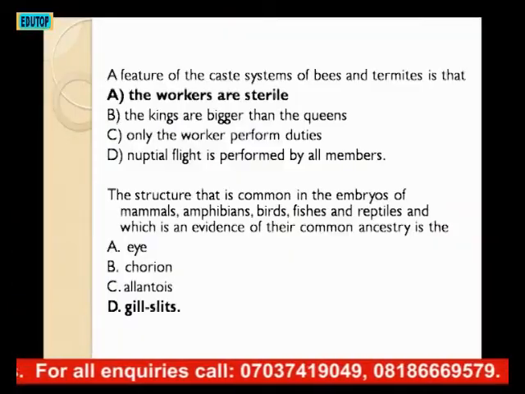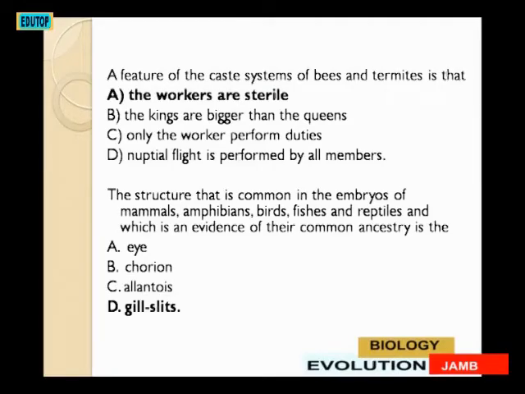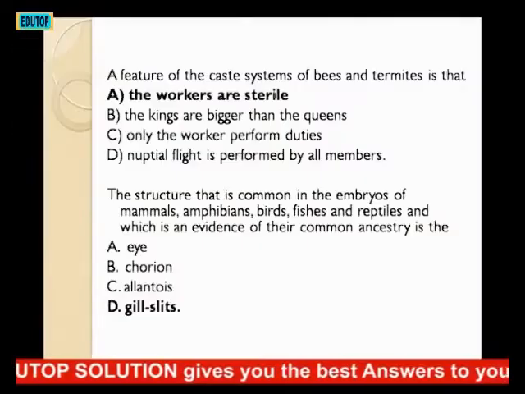Then option D, nuptial flight is performed by all members. No, it's only the reproductives, the king and the queen that want to go and form another colony, that perform nuptial flight. So options D and C are out. Then option B says the kings are bigger than the queens. No, it's the other way around. The queens are bigger than the kings. So we are left with option A, which says the workers are sterile. That is, they are not reproductive, they cannot reproduce. It's only the king and the queen that will reproduce. So the answer is A.